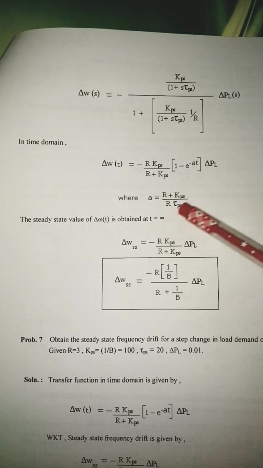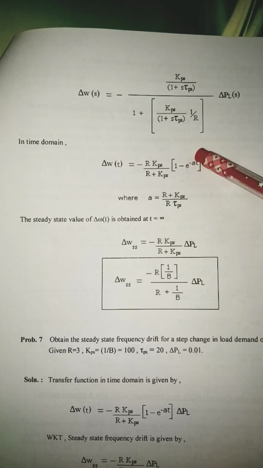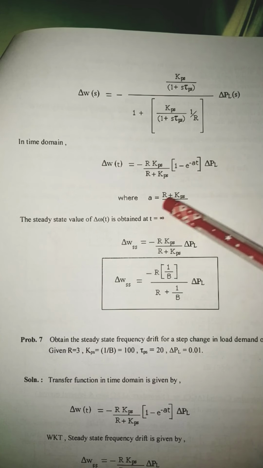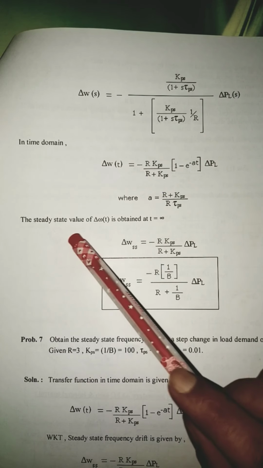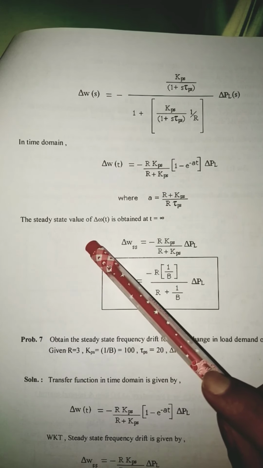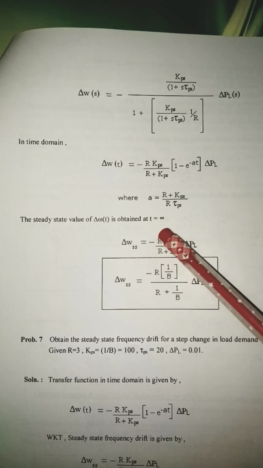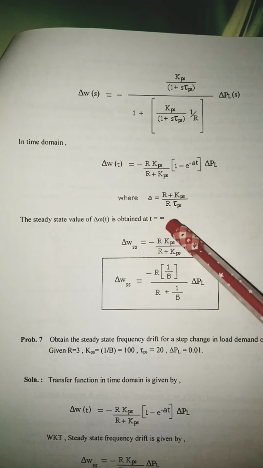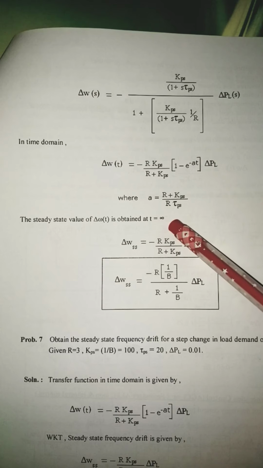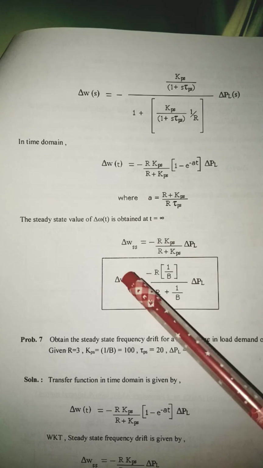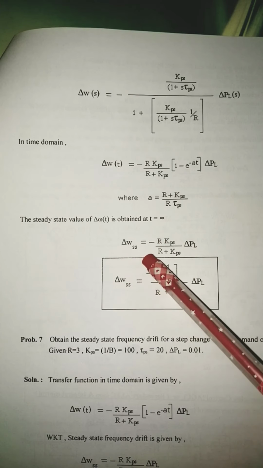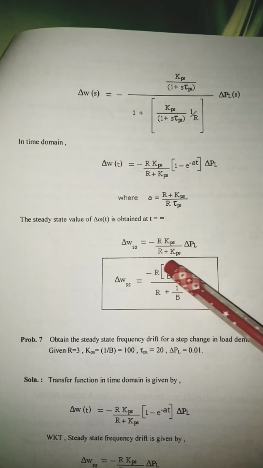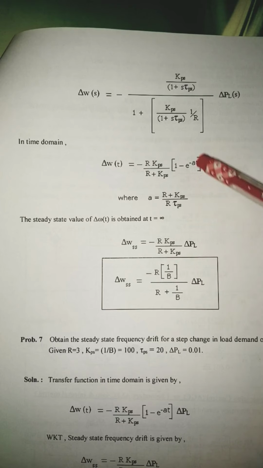Instead of writing this entire term in the exponential, we just write it as a. And then the steady state value in this particular case can be obtained by taking t is equal to infinity, since you are dealing with the time domain. So if you take t tends to infinity here, delta omega ss will be equal to minus r kps by r plus kps into delta pl, because the exponential term raised to infinity will become 0.